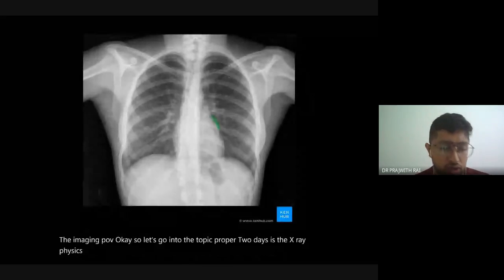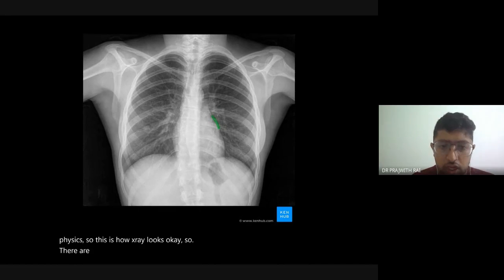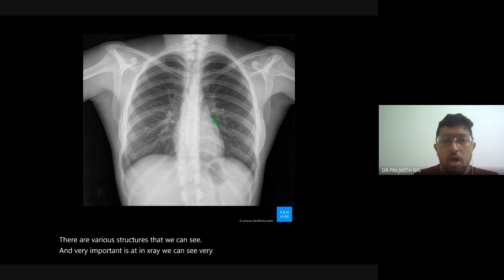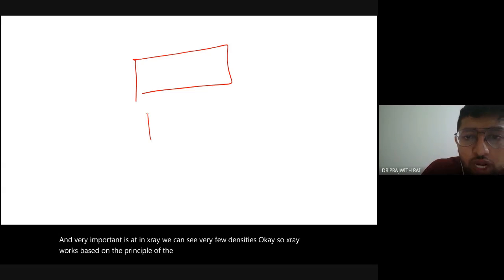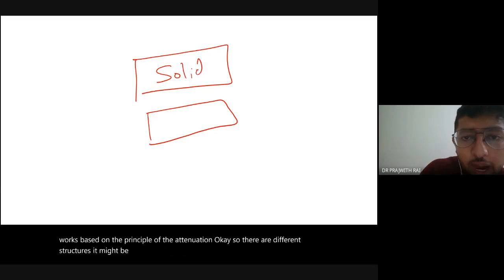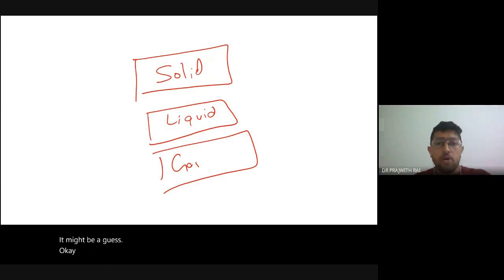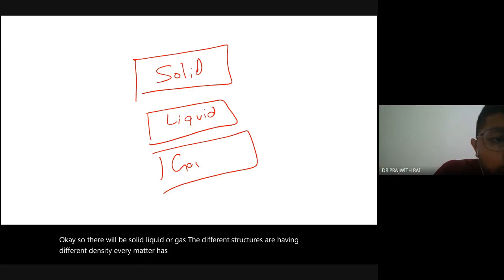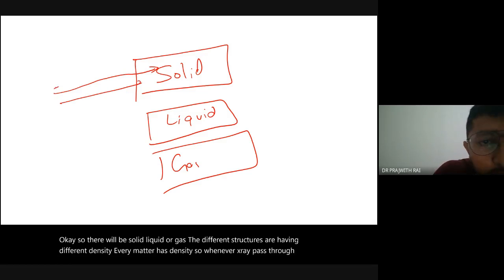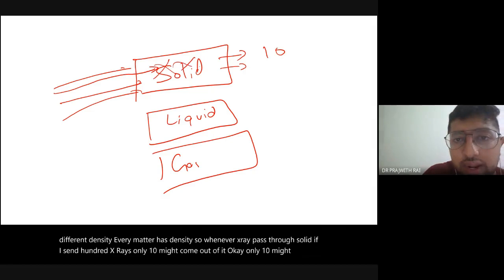This is how an X-ray looks. There are various structures that we can see, and very important is that in an X-ray we can see very few densities. X-ray works based on the principle of attenuation. A structure might be a solid, a liquid, or a gas, and the different structures have different density. Every matter has density. Whenever X-rays pass through a solid, if I send 100 X-rays, only 10 might come out of it, only 10 go beyond it, and the rest get attenuated.